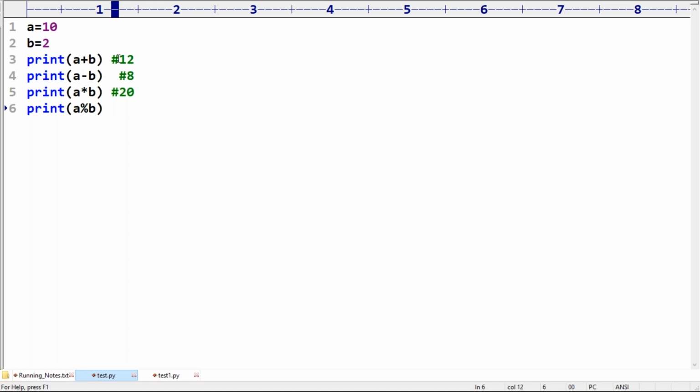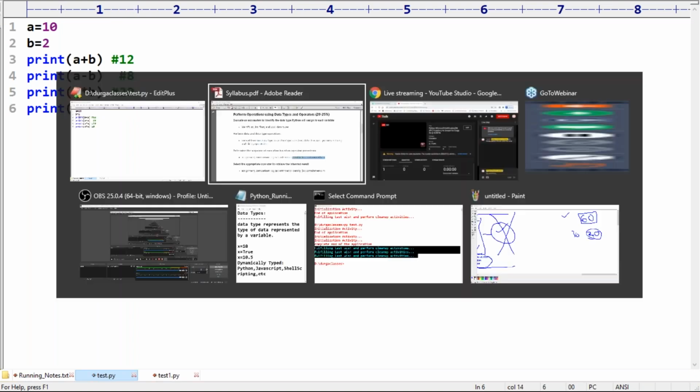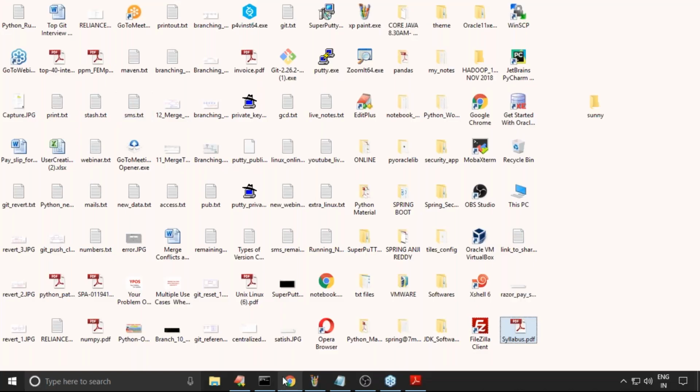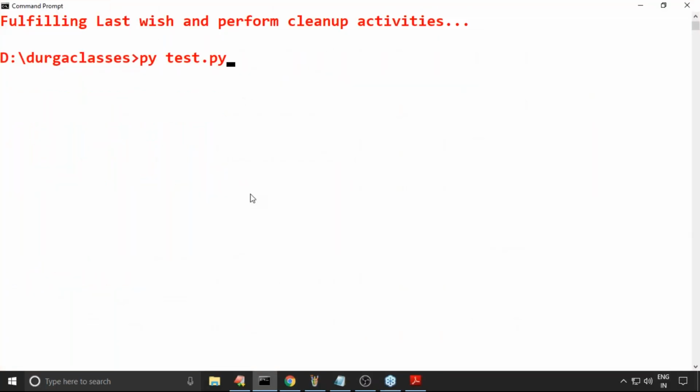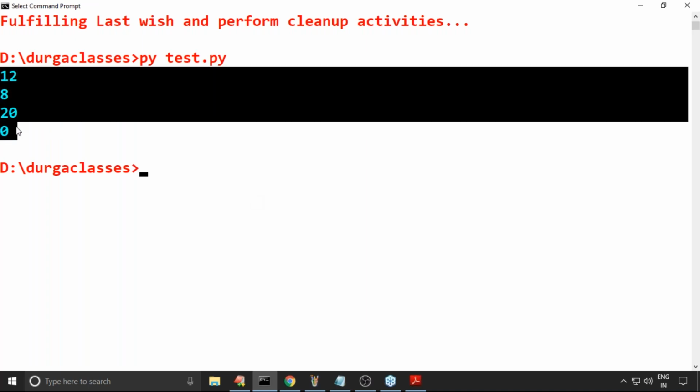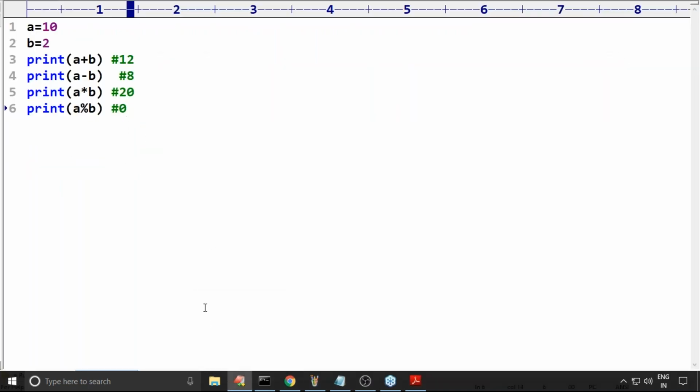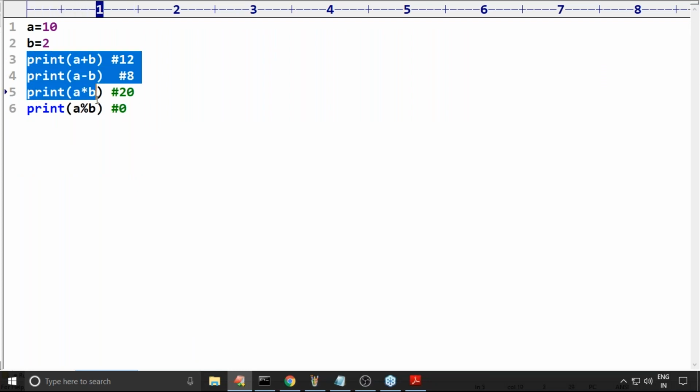Next, A modulo B: if I divide 10 by 2, the remainder is 0. So observe carefully: we are getting 12, 8, 20, 0. Remember this carefully. Are you feeling any difficulty about this?